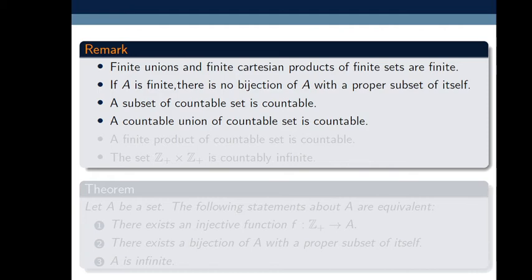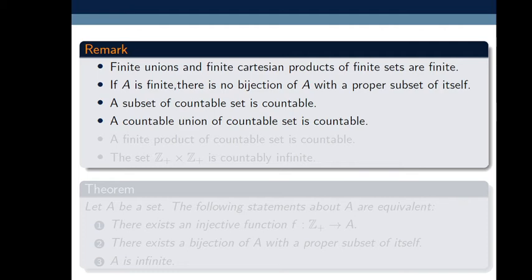Suppose I take the set of natural numbers Z plus, that is the set of positive integers, which is a subset of the set of integers. Its superset is the set of rational numbers, which is countable. That's why a superset of a countable set need not be countable, and need not be uncountable. But a superset of an uncountable set is uncountable.